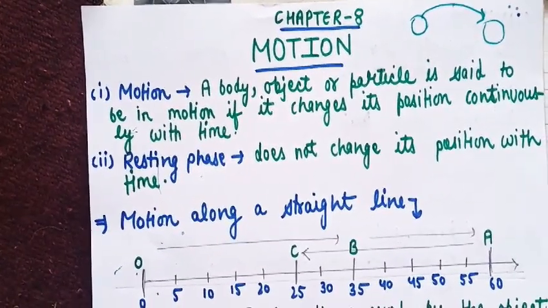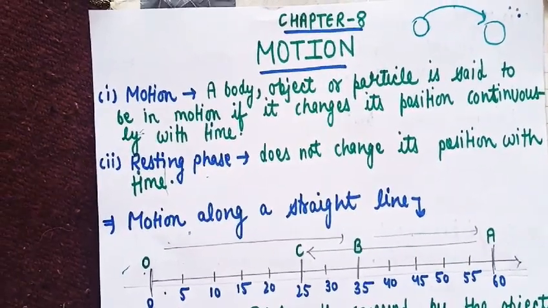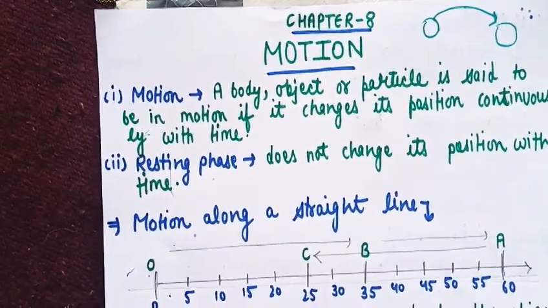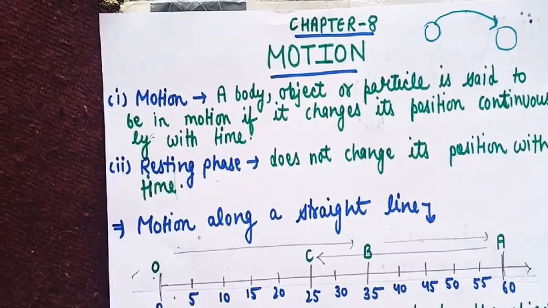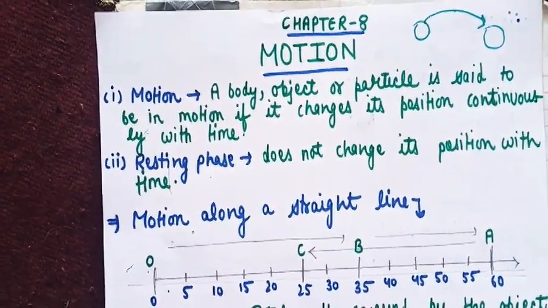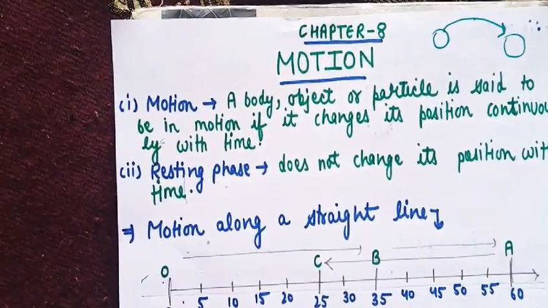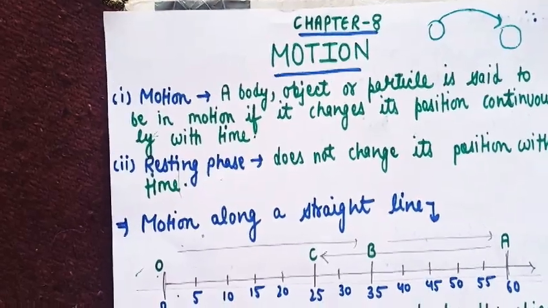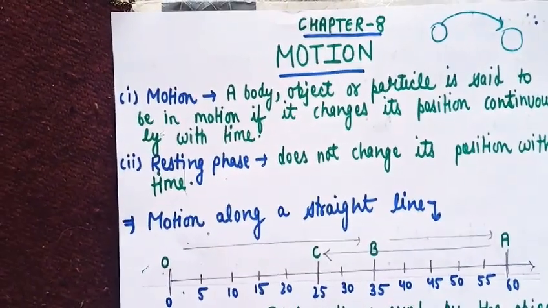So now we're starting a topic from the physics part of your science book, which is chapter number 8. The name is Motion. We are starting this chapter now. So there are some terms: motion and resting phase. I hope you all know these terms, but I'm revising them again.